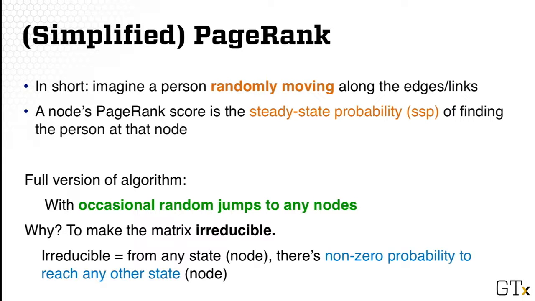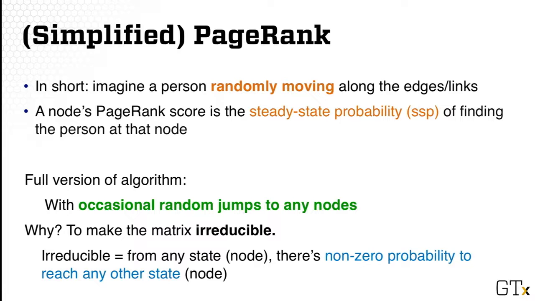So imagine the graph has two connected components. That means there's one subgraph where there are no edges connecting it to the other subgraph in the network. So imagine you are a random walker starting in one such subgraph. Then there's no way for you to go to the other subgraph, right? Because all you are allowed to do is follow links, and since there's no link connecting the subgraphs, there's no way for you to jump. So intuitively, that means we need to solve this problem.